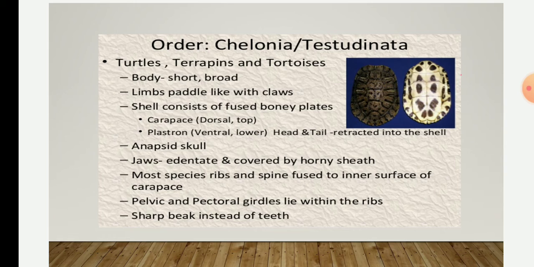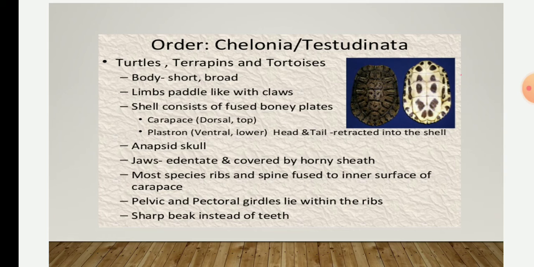Synapsida and Diapsida are two subclasses of class Reptilia. Then the jaws are edentate and covered by a horny sheath.